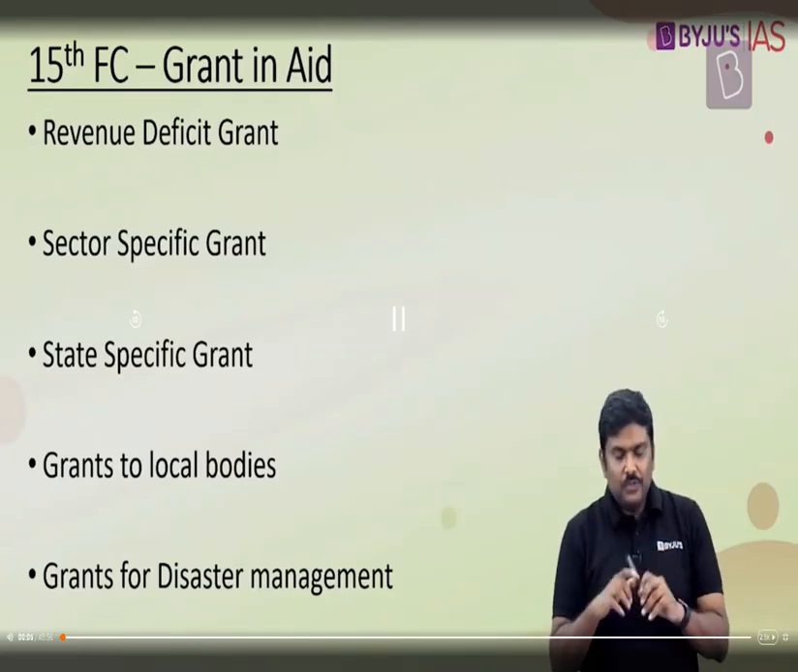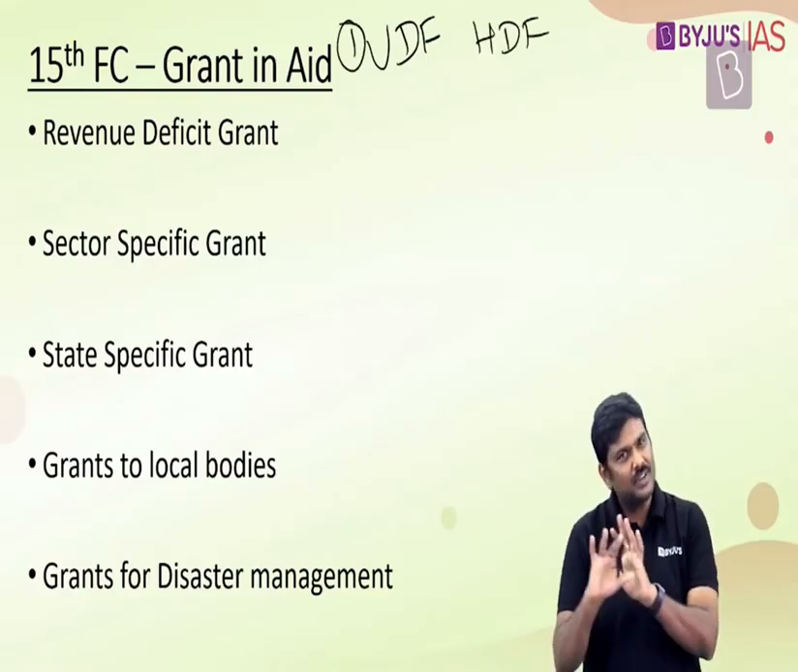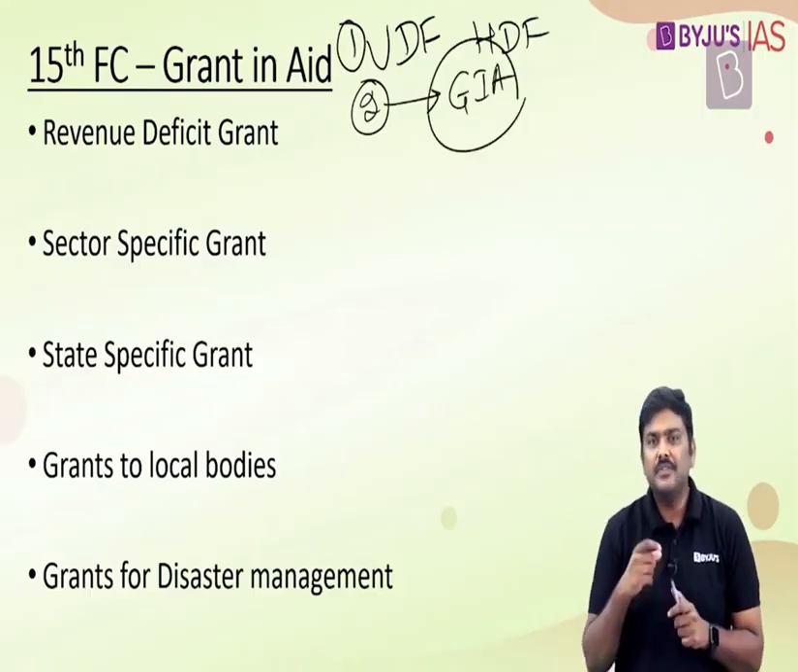Now, what have we done so far? We have taken care of a vertical devolution formula. We have taken care of a horizontal devolution formula. The first term of reference is done and dusted. Let's go to the second term of reference. What is the second term of reference? Principles which are governing the grant in aid. The principles which govern grant in aid.